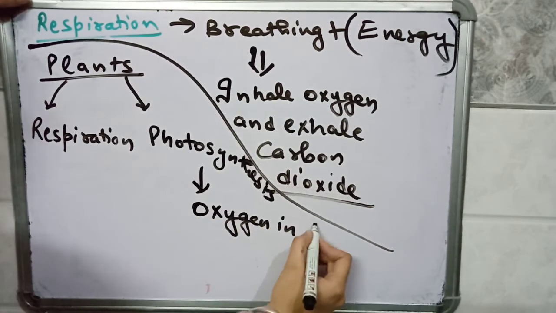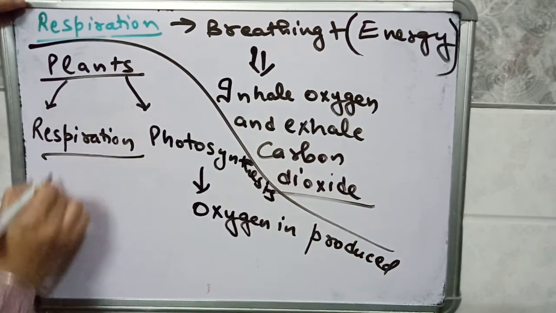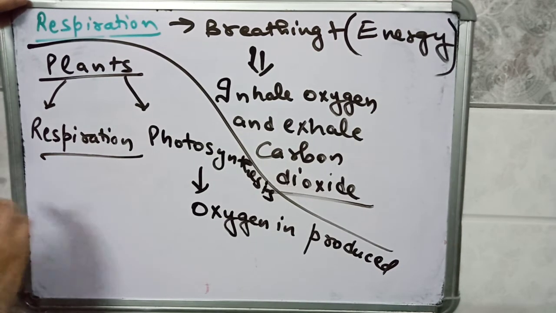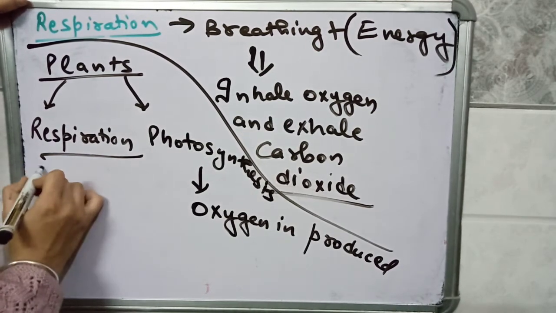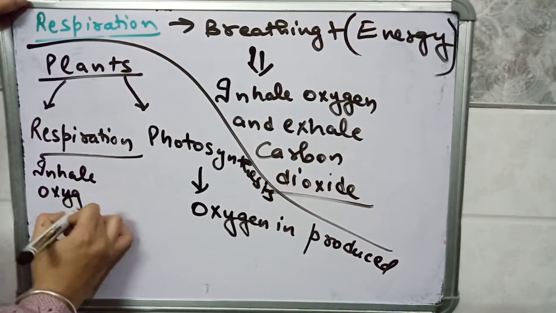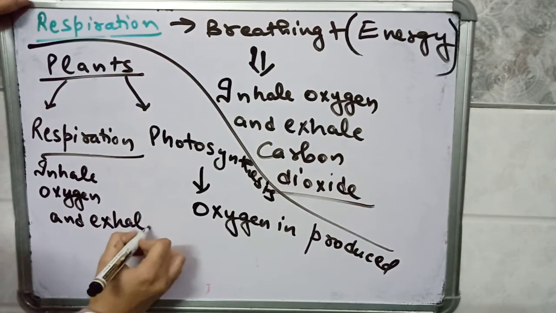During photosynthesis oxygen is produced. But plants respire also. During the respiration process, plants inhale oxygen and exhale carbon dioxide.